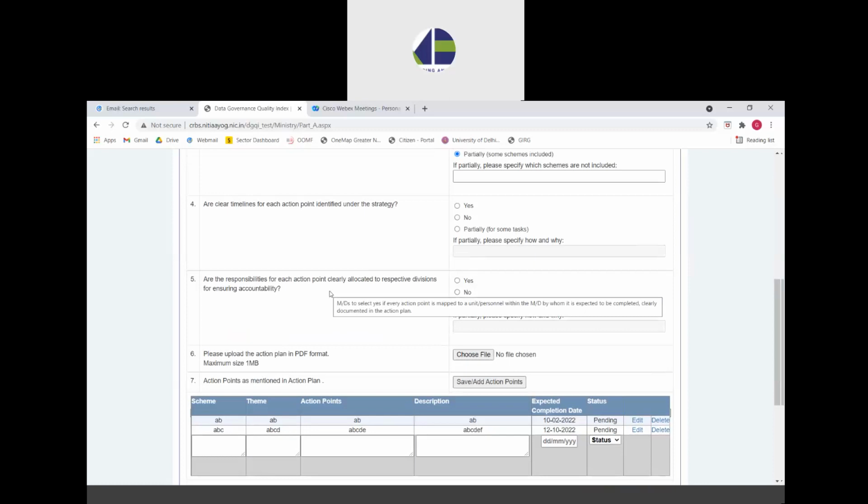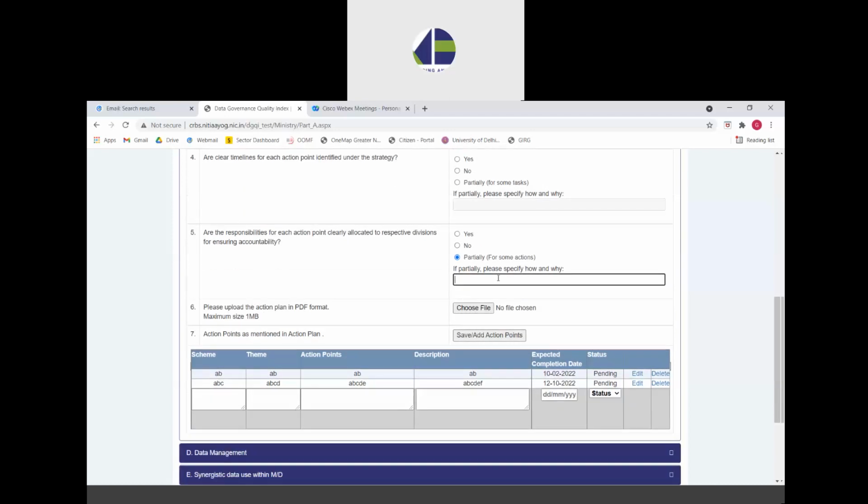The next question is about responsibilities. So the ministries have been asked here whether the responsibilities for each action point have been clearly allocated to some personnel or division for ensuring action on these points. So ministries are to select yes if every action point in their action plan is mapped to a unit or personnel within the ministry by whom this action point is expected to be completed, and this is clearly documented in the action plan. If these responsibilities have not been mentioned, then the ministries are to select no. If it has been done for some action points and not for others, then the ministries are to select partially and explain how they have done this and also why.